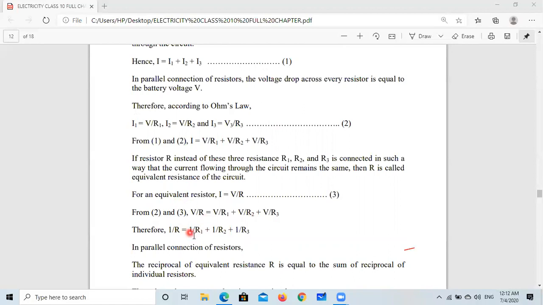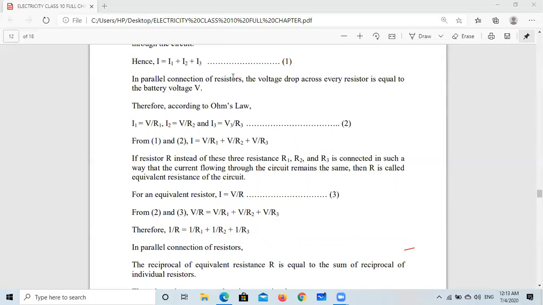So we get 1 upon R equal to 1 upon R1 plus 1 upon R2 plus 1 upon R3. So here, if you want to replace all these three resistances by a single resistance, then the value should be calculated as 1 upon R equal to 1 upon R1 plus 1 upon R2 plus 1 upon R3. So simply if we want to find here 2, 3, 4, as we have discussed, 2, 3, 4. LCM will be 12.